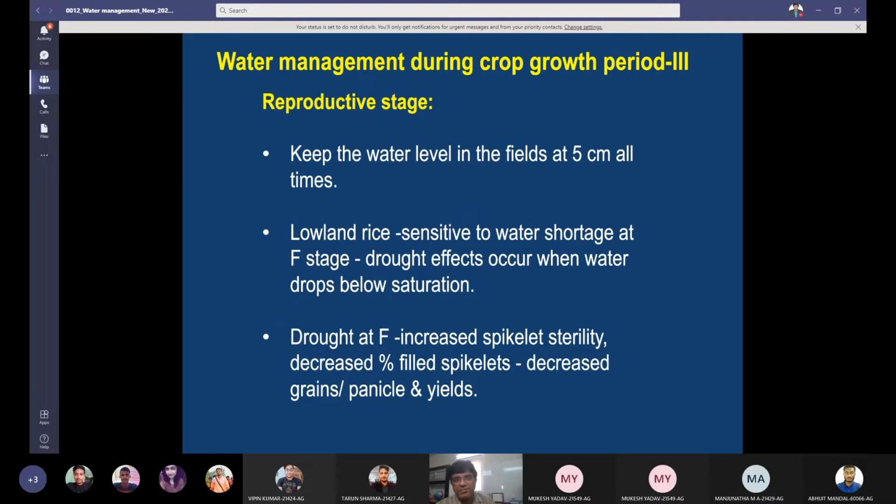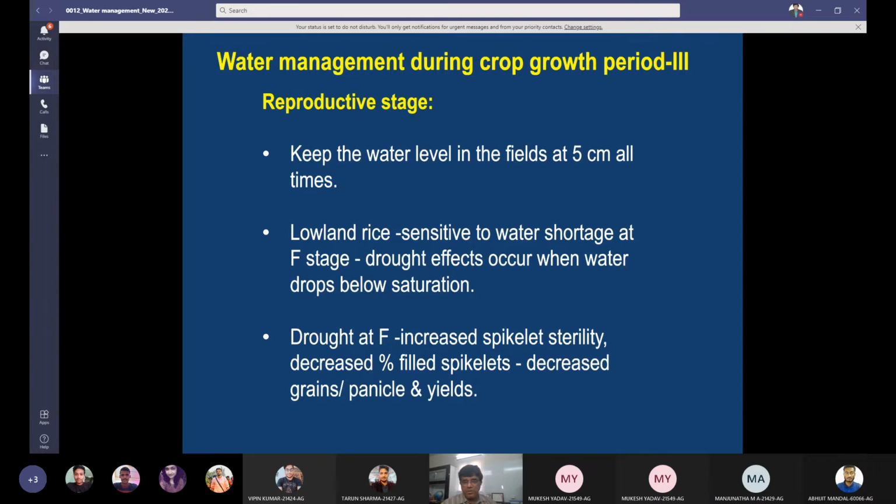Now, at reproductive stage, what can be done? Keep the water level in the fields at 5 centimeter at all times. So there should not be any deficiency of water at reproductive stage. In all kinds of methods of establishment, there should be sufficient water supply in the field during reproductive phase. Lowland rice is sensitive to water shortage at flowering stage. Drought effects occur when water drops below saturation. So drought at flowering increases spikelet sterility, decreases percentage of filled spikelets, and decreases grains per panicle and yield.